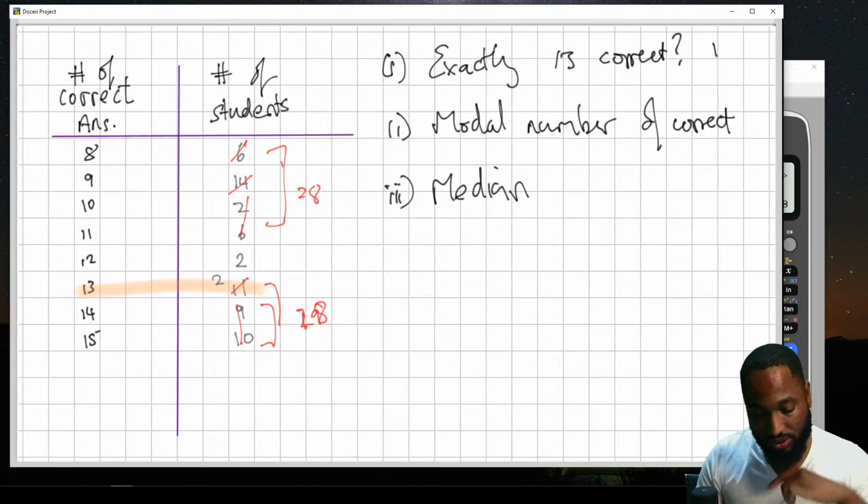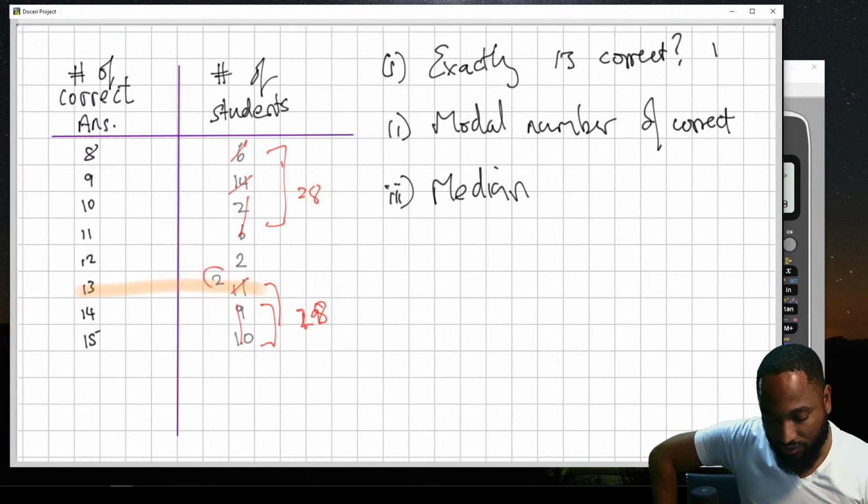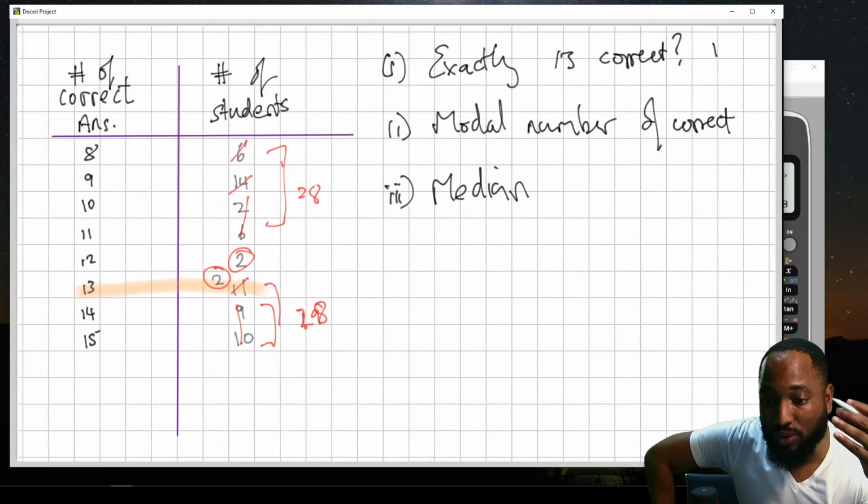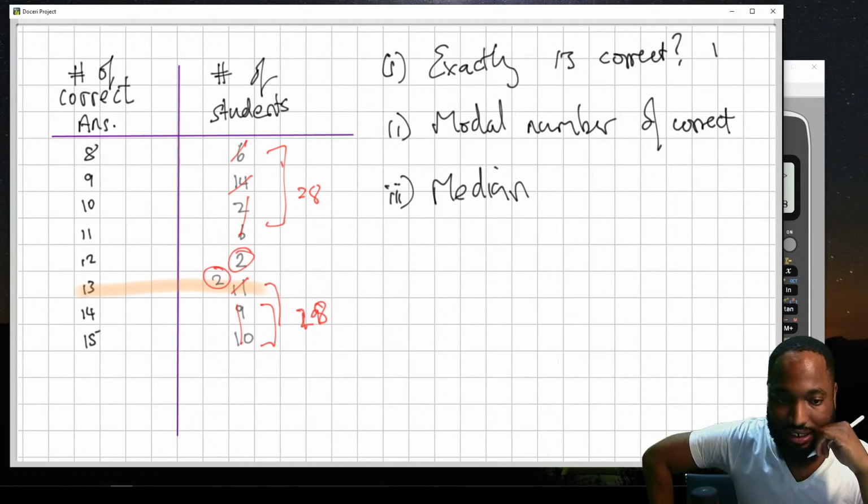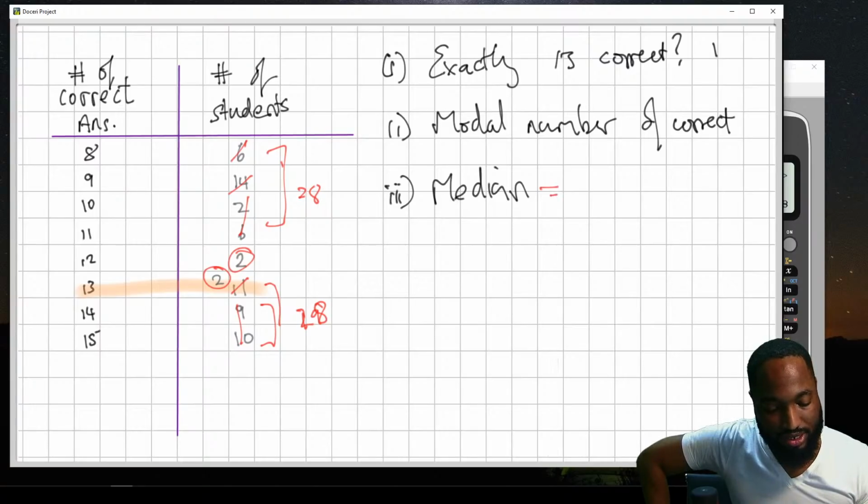28. So from this, I can see I have 2 on 13 and 2 on 12. It means the answer is between 12 and 13. Are you catching what I'm saying? The answer is between 12 and 13. So the median number is 12.5, because if I cross out 1 here, I'll end up with 1 on 12 and 1 on 13.